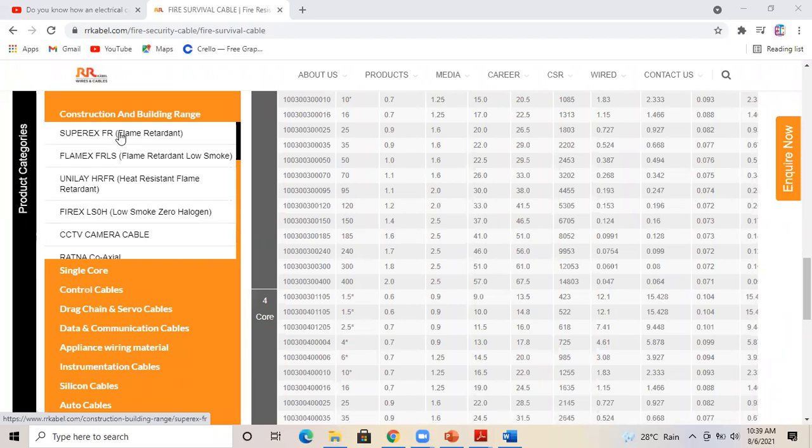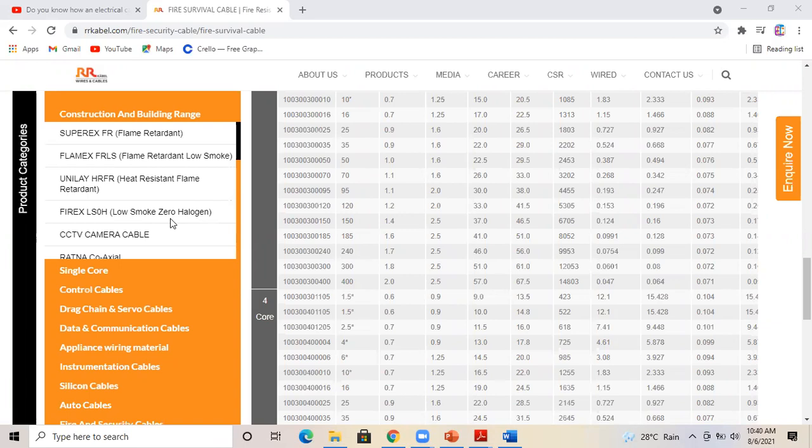And the next one is HRFR. HRFR, you can see, heat resistant and flame retardant. So it also retards the flame, and it will also resist the heat. So the pricing will be different for each type. And you can also see LSOH or LS0H. Okay, low smoke, zero halogen. It will not produce halogen when there is a fire.